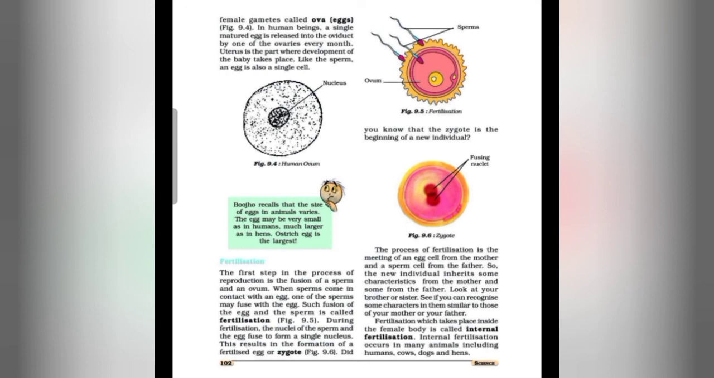Like the sperm, an egg is also a single cell. So this is all about the structure of the male and female gametes.